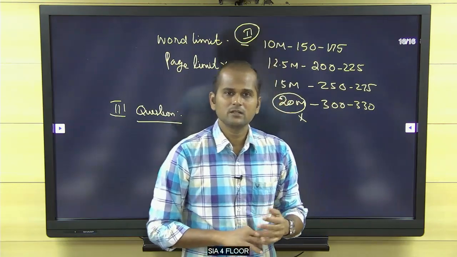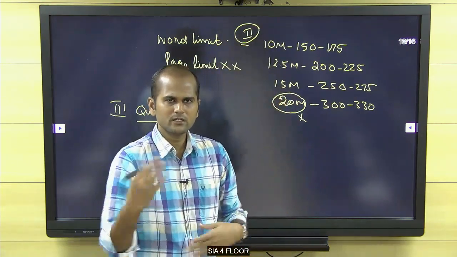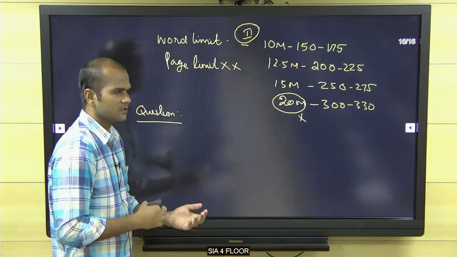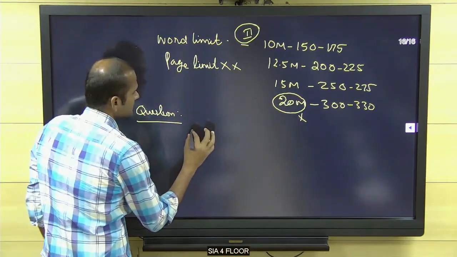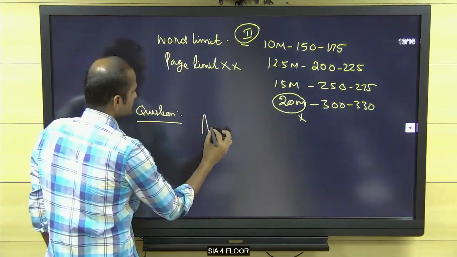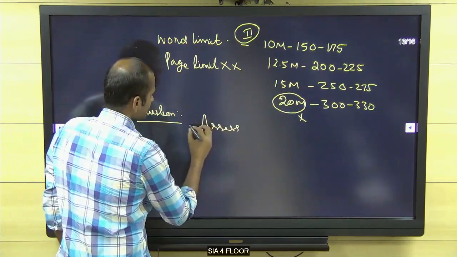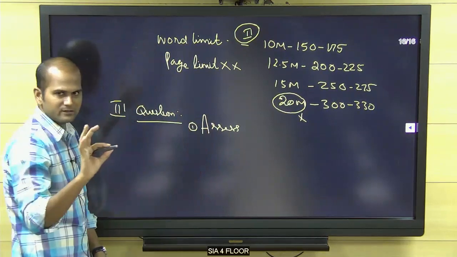Irreparable damages would come. First show your problem, then only we can easily solve and rectify it. So the second is the question. Question-wise, there are five to six types of statements. One by one we will discuss.